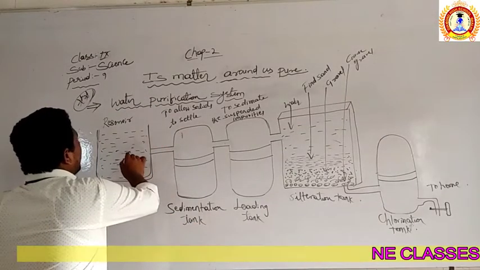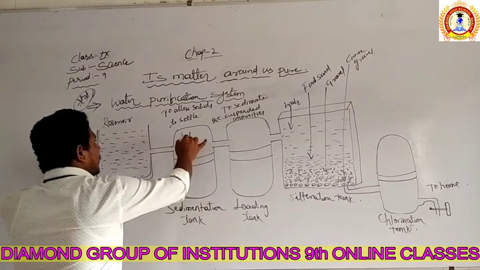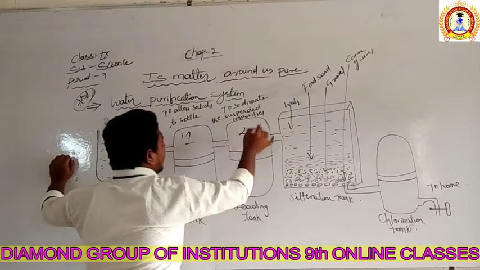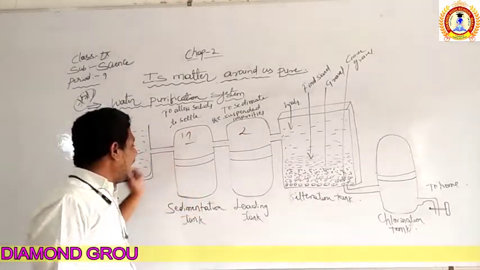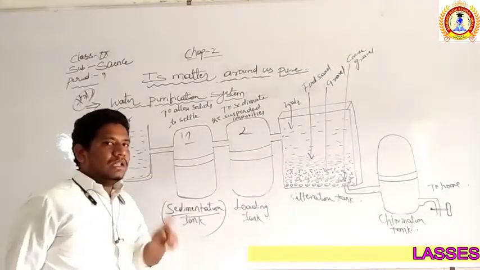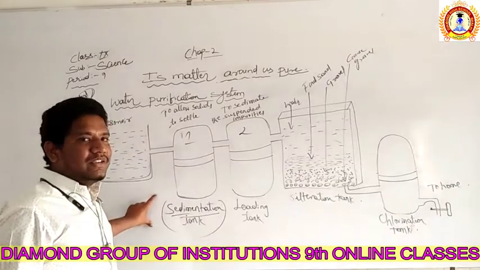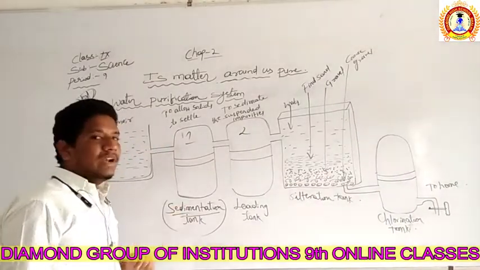The reservoir water is taken into the first tank. The tank name is known as the sedimentation tank. Remember, the first tank name is the sedimentation tank. The reservoir pipeline is connected to the first tank, which is sedimentation.